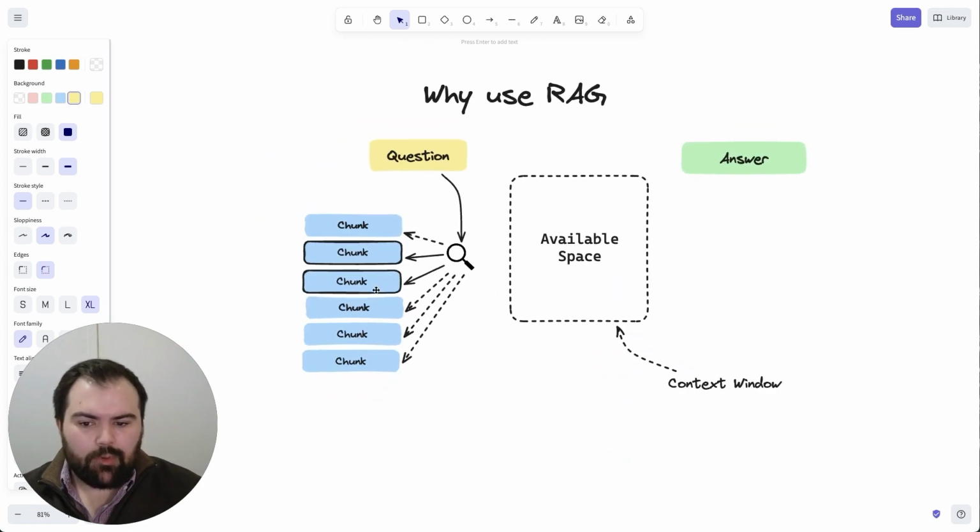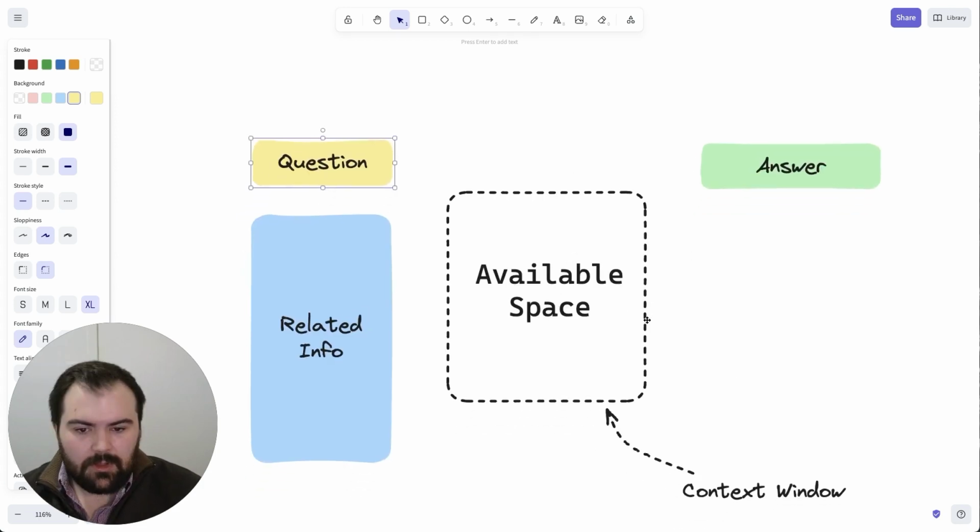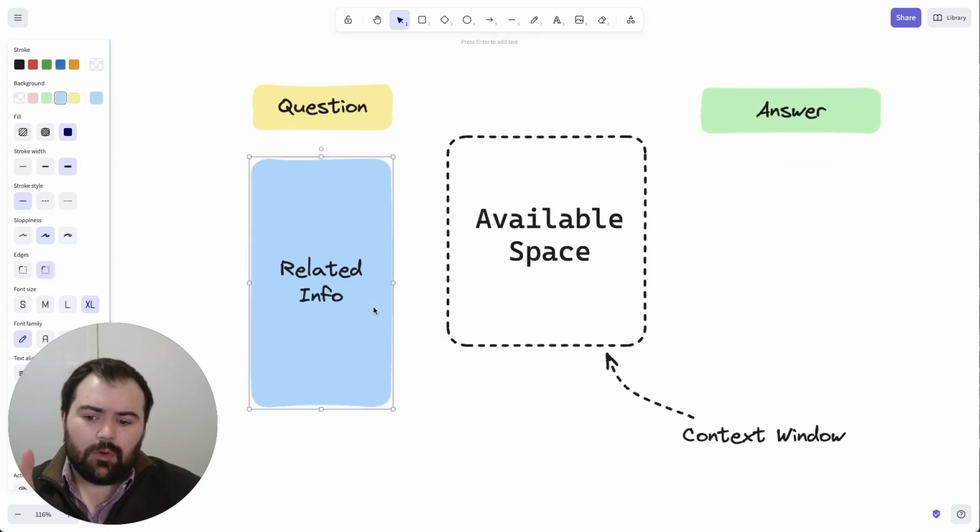Effectively, we would break documents into chunks, ask a question, and find chunks that we thought were relevant using some sort of search or vector search. And then we would be able to put those documents within the space. So it's a really big deal if we can actually store all of the related info in one space.